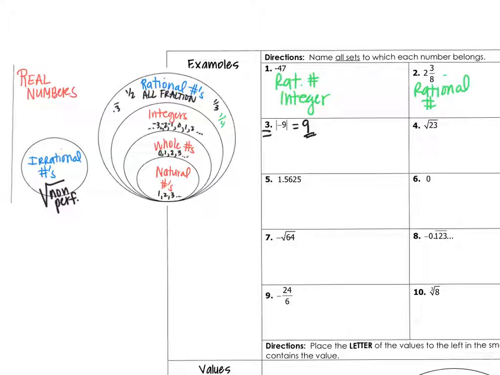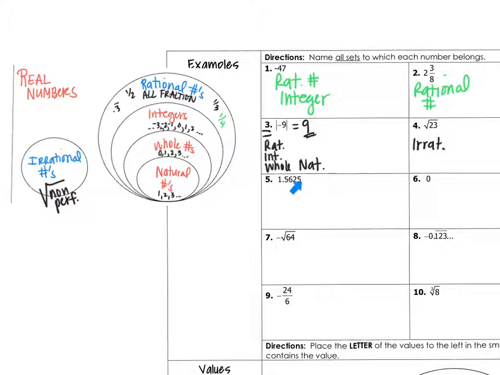Well, 9 is a whole bunch of stuff. 9 is rational, 9 is an integer, 9 is a whole number, and 9 is a natural number. If you take a look at number 4, the square root of 23, that's the square root of a non-perfect number. So it's irrational, it's not in any of the rational groups. So this is an irrational number.